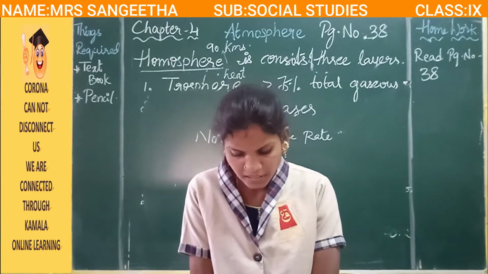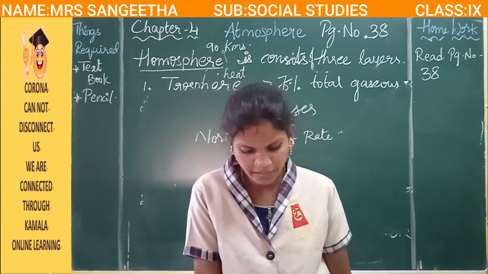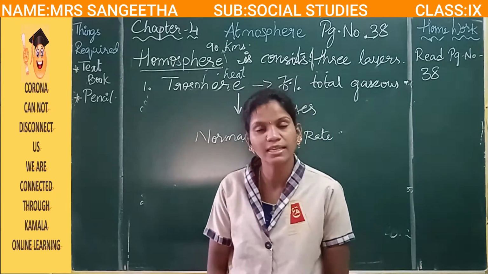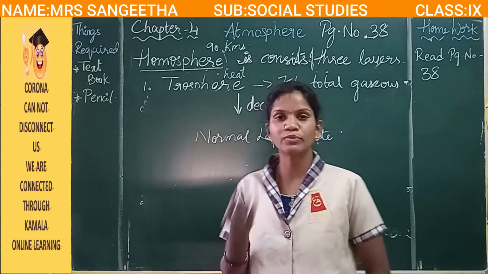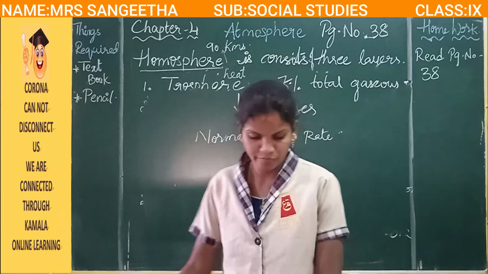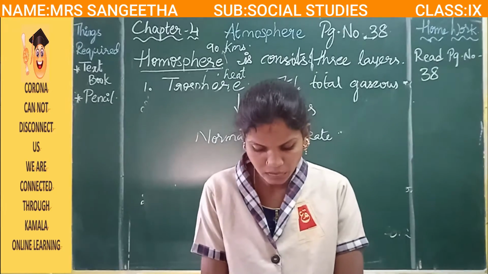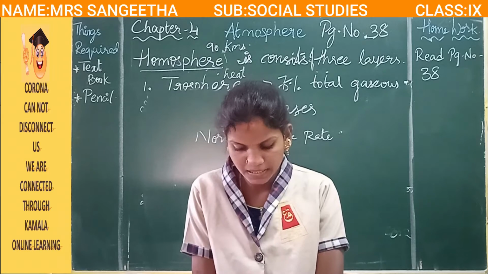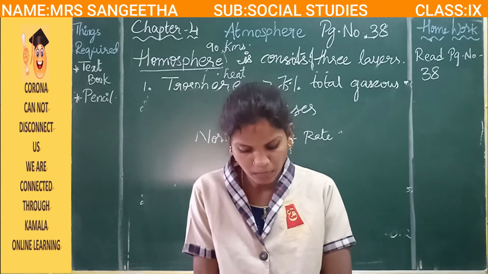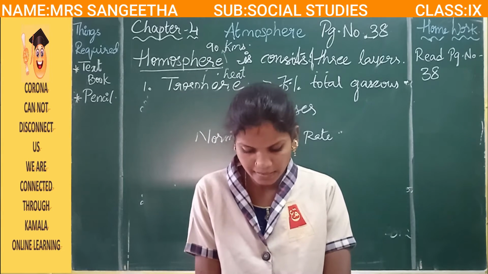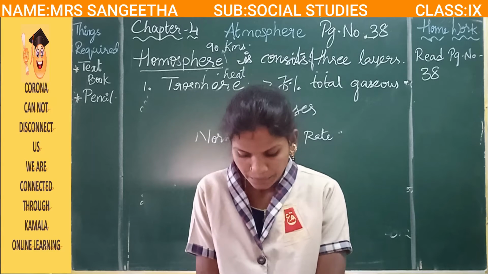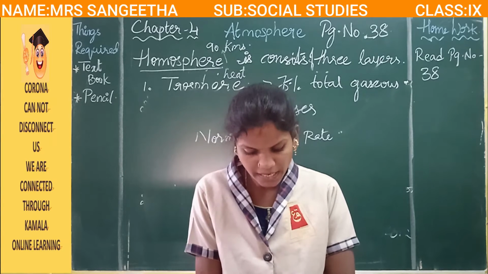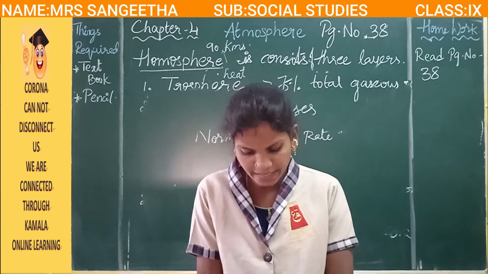Condensation, evaporation, precipitation, rainfall, cyclones, etc. occur in this layer. These four happen in the troposphere. Next, the stratosphere. This layer extends up to a height of 50 kilometers. It is almost free from clouds and associated weather phenomena, making conditions most ideal for flying jet aircraft.